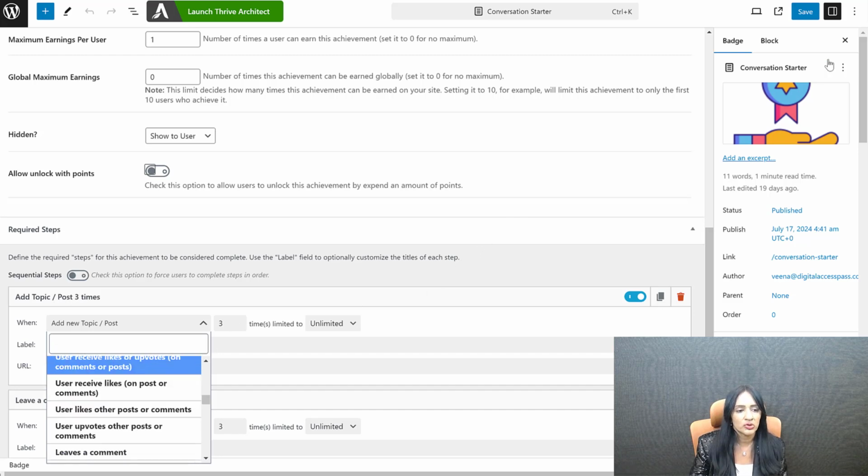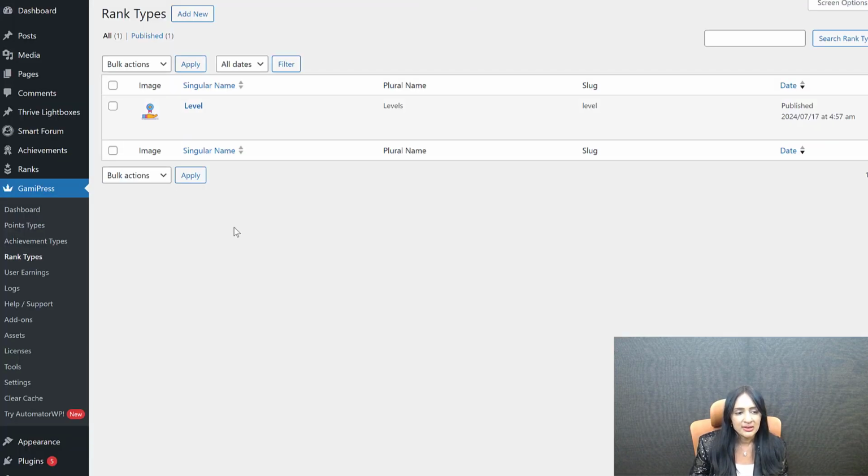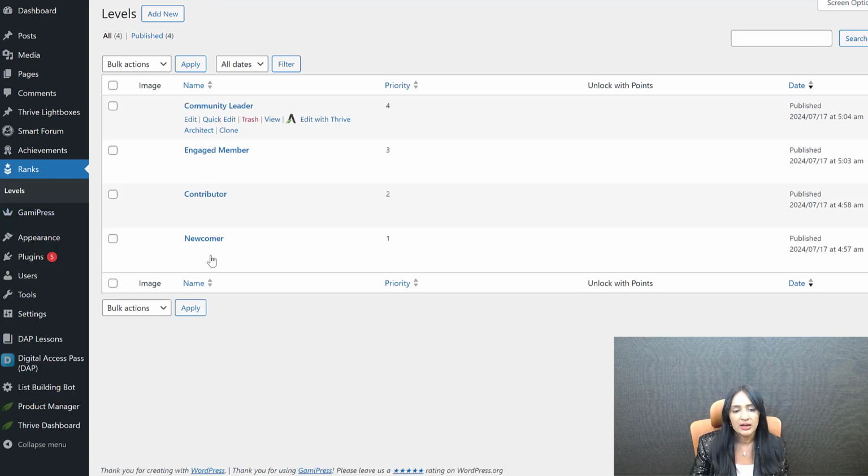So the last thing I want to show you is ranks. You see here the ranks that are showing up outside of GamiPress. It's not going to show initially. For it to show up, you have to go to GamiPress and go to rank types and create a rank type. You can create as many rank types as you want. I have just created one. I'm calling it level. So you can create different types, different categories of ranks if you want. I just have one, level, and under level, I have different levels like newcomer level, beginner level, intermediate level. So you can add all that under level.